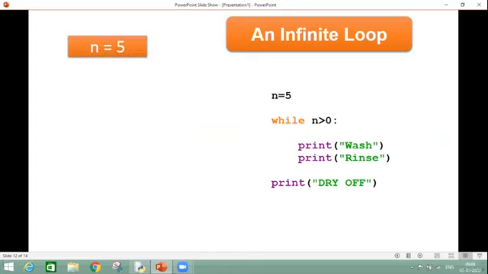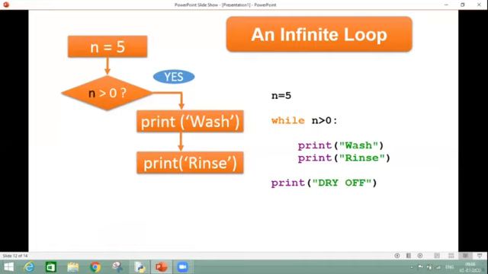We take the value of n as 5. We are coming down and checking the condition, whether 5 is greater than 0 or not. Condition becomes yes, of course, 5 is greater. We are coming inside the loop and we are printing our statements as wash and then rinse. Then we are going back and checking the condition again, whether 5 is greater than 0 or not.